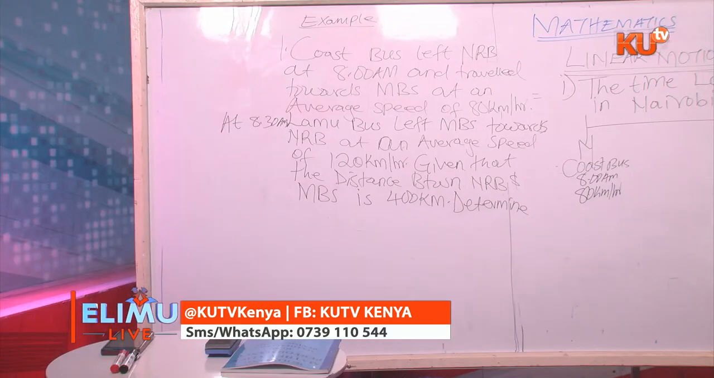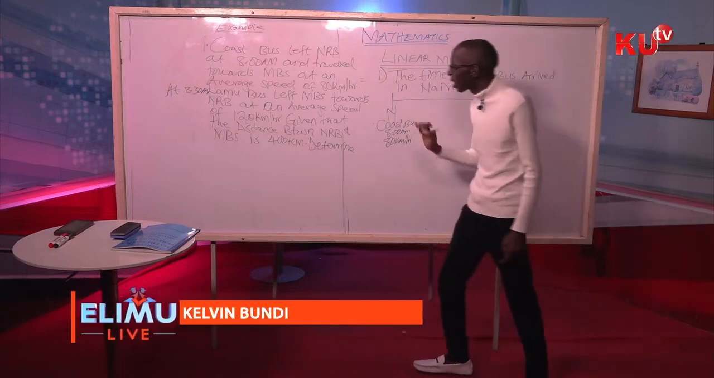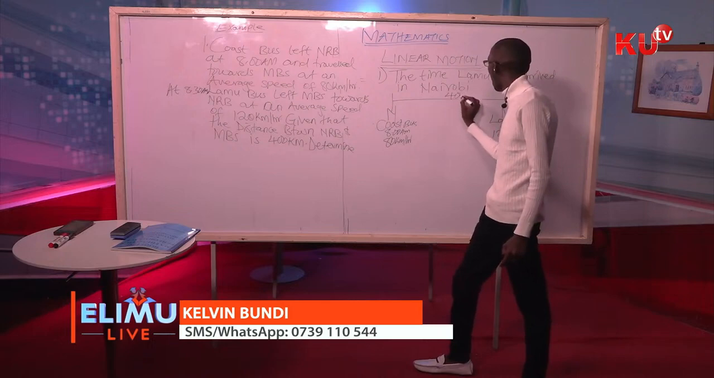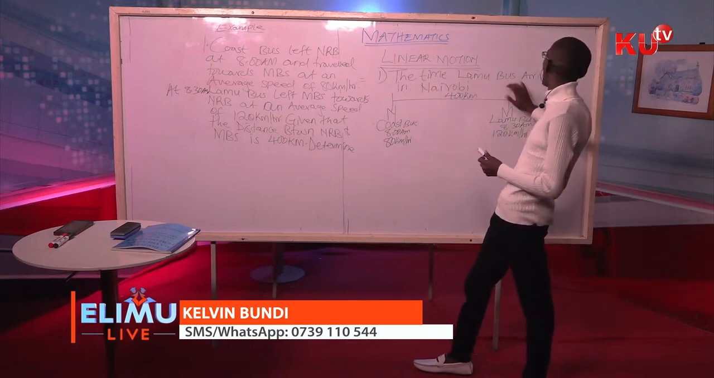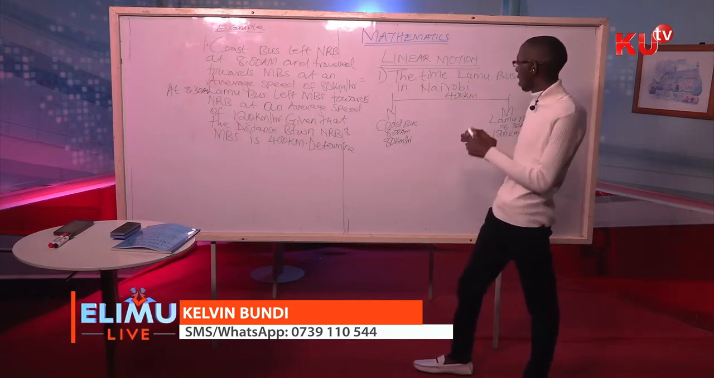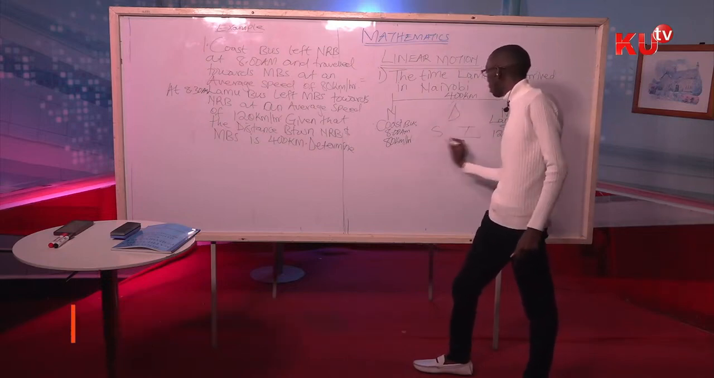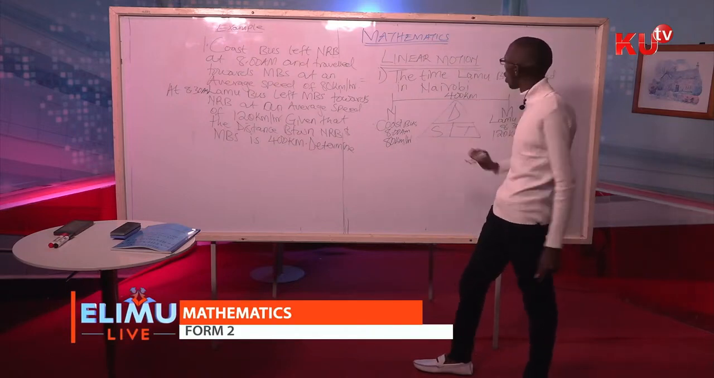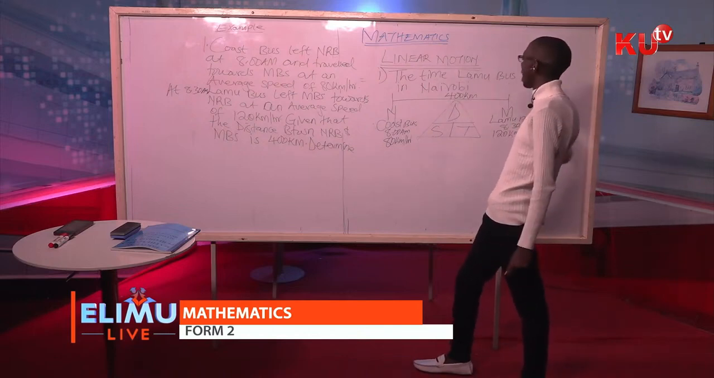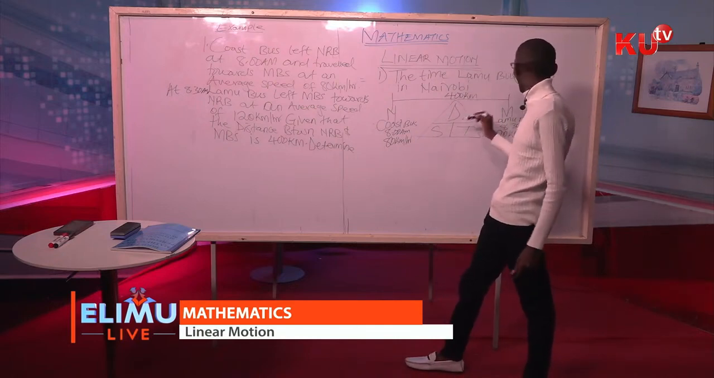There is a statement here. At 8:30 a.m., Lamu bus left Mombasa towards Nairobi at an average speed of 120 kilometers per hour. And the distance between Nairobi and Mombasa is 400 kilometers. Question Roman 1 is asking the time the Lamu bus arrived in Nairobi.